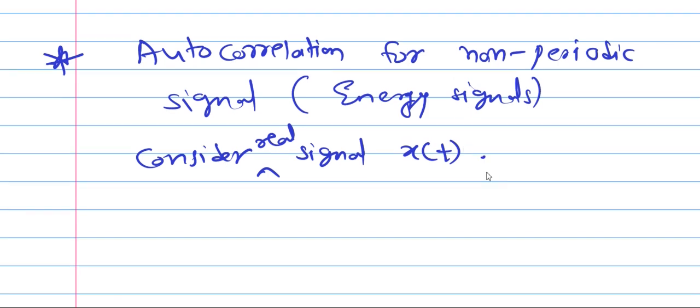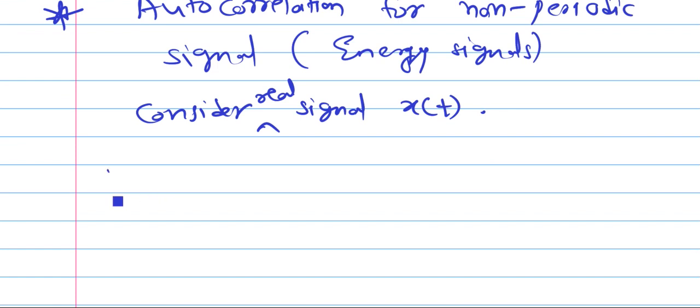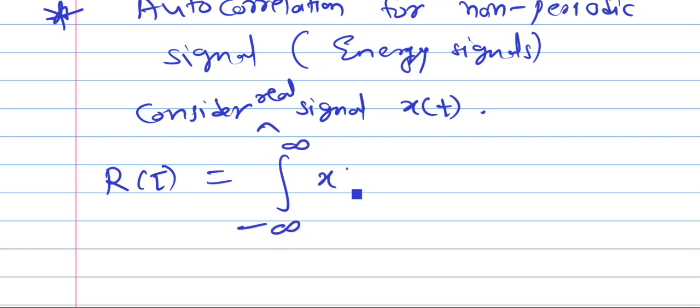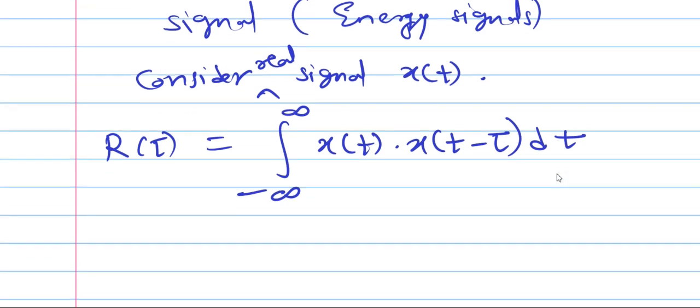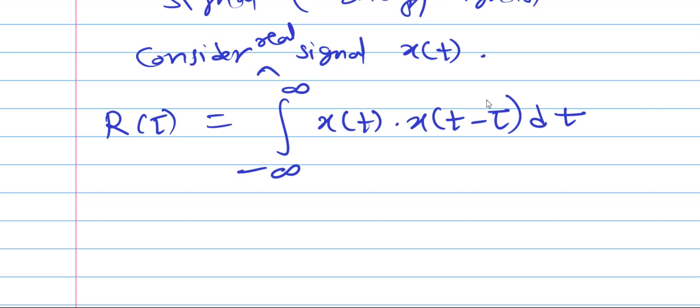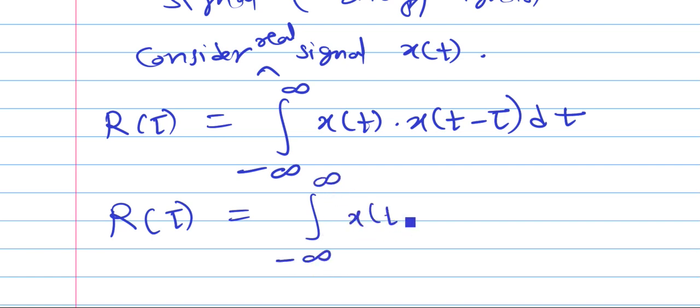Then autocorrelation R of tau is given by integration minus infinity to infinity x of t times x of t minus tau dt. So this is the definition of autocorrelation. Again we have one more definition: for negative values of tau, autocorrelation can be written as integration minus infinity to infinity x of t times x of t plus tau dt. This is again the definition of autocorrelation.